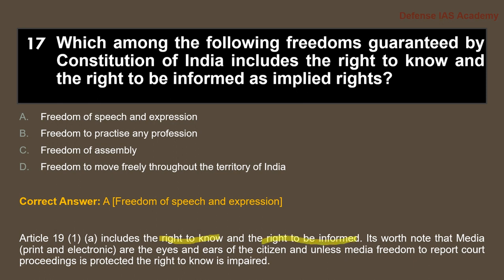It's worth noting that media, that is print and electronic, are the eyes and ears of the citizen, and unless media freedom to report court proceedings is protected, the right to know is impaired.